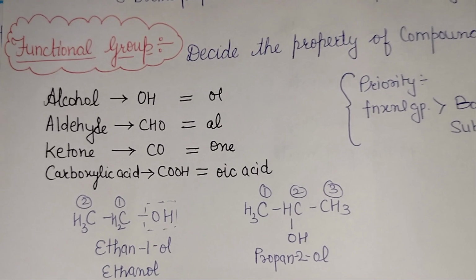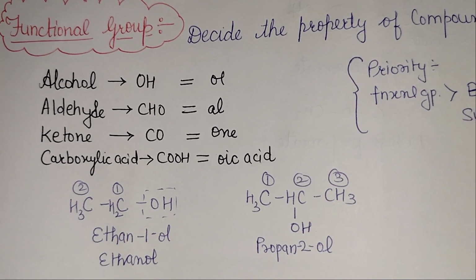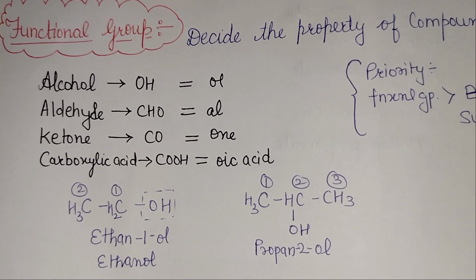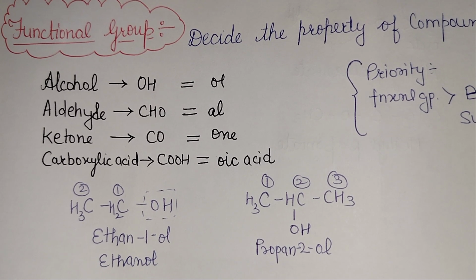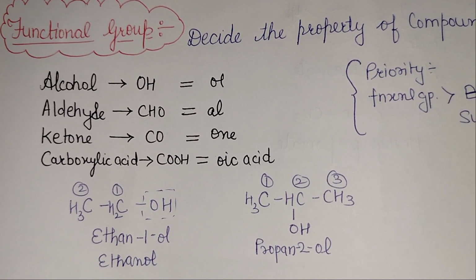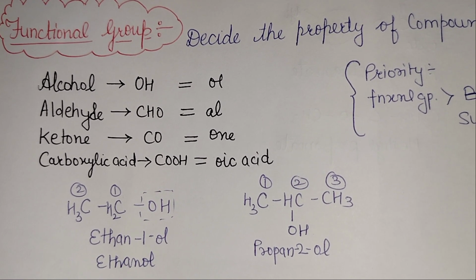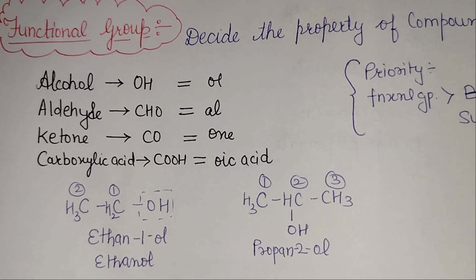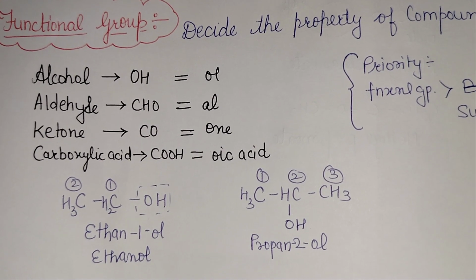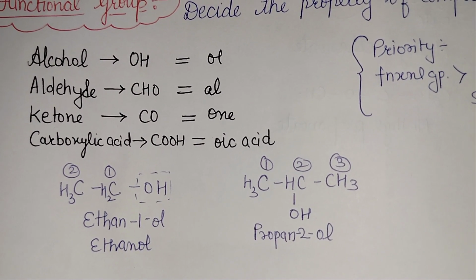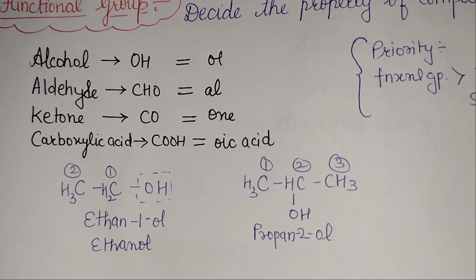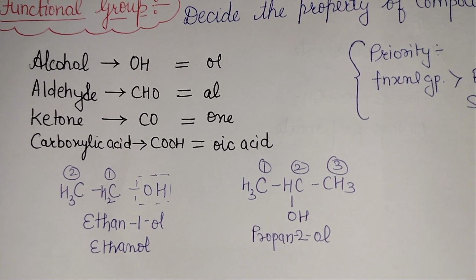Okay. So alcohol has the functional group OH, aldehyde has CHO, ketone is CO, and carboxylic acid is COOH. For alcohol we use "ol", for aldehyde "al", for ketone "one", and for carboxylic acid "oic acid". So look at the first example, which is an important example of your alcohol. Here we have the functional group.